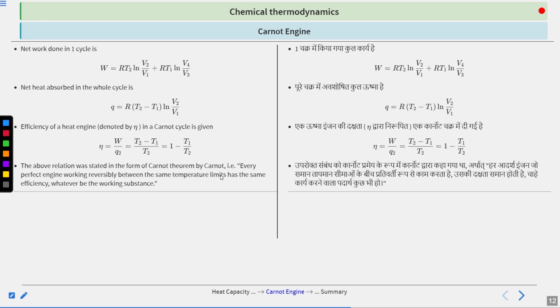So this was the theory that was mainly given by Carnot, and it says that every perfect engine working reversibly between the same temperature limits has the same efficiency, whatever be the working substance. Okay.